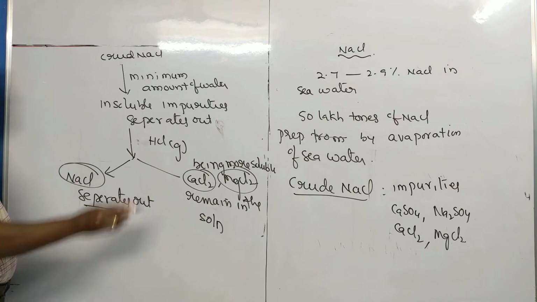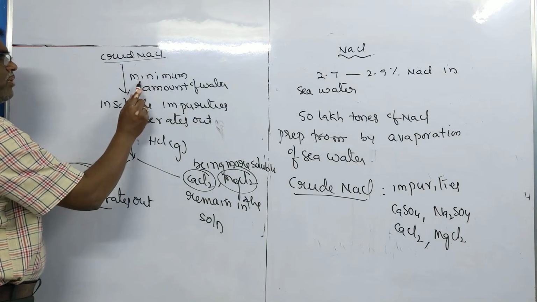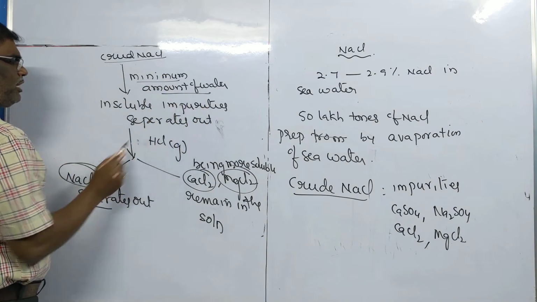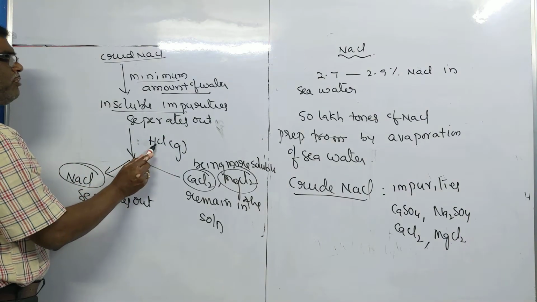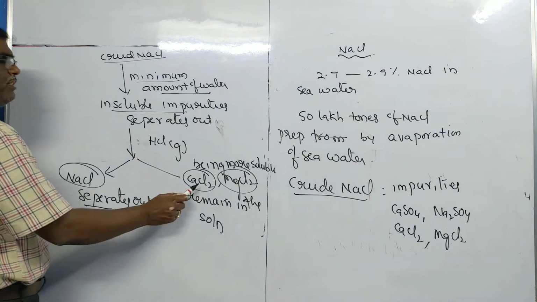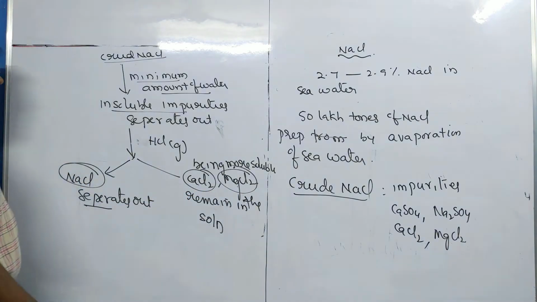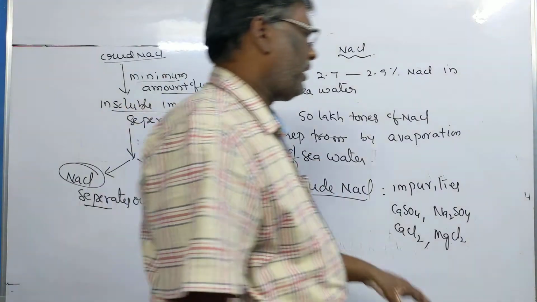What is the procedure? First, crude NaCl is treated with minimum amount of water. Insoluble impurities are separated. Later saturated with HCl. Then these salts remain in the solution, leaving behind NaCl. Now the question they will frame like this.